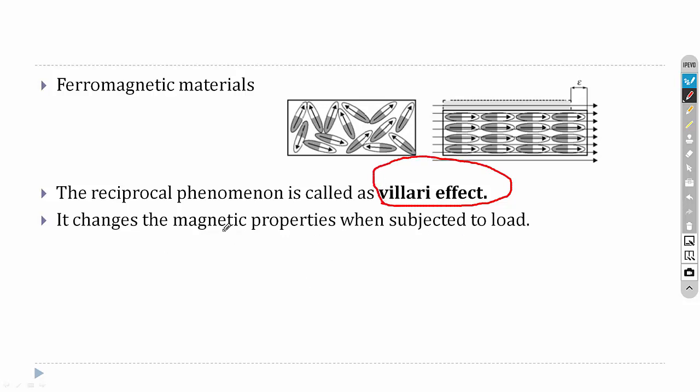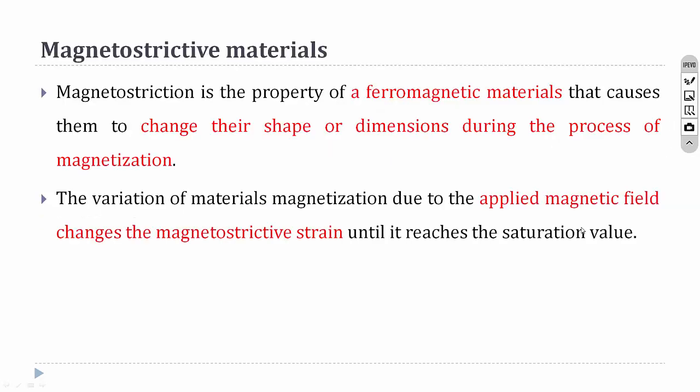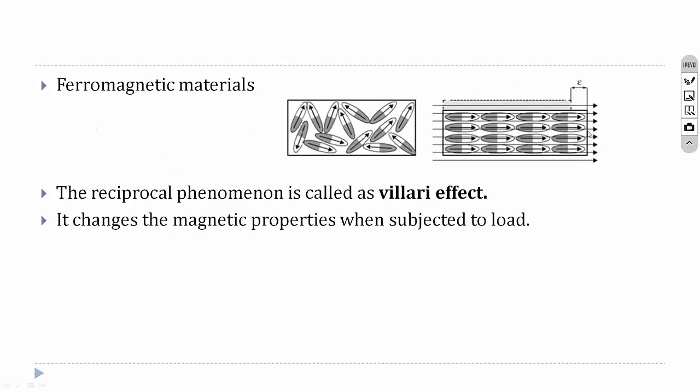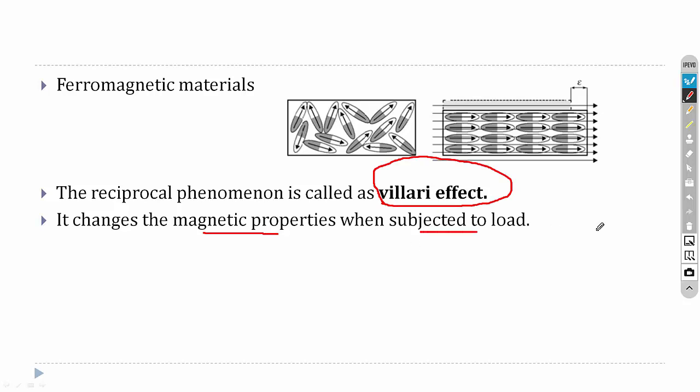So it changes its magnetic properties when it is subjected to load. In the case of magnetostrictive materials, it will change its shape when it is subjected to a magnetic field. Then in the case of the Villari effect, it will change its magnetic property when it is subjected to any external load. So this is magnetostrictive material.